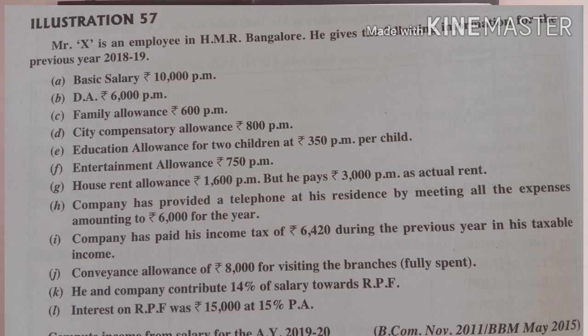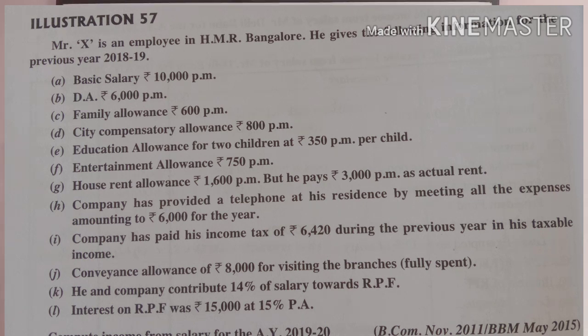2018-19. Basic salary 10,000 per month, DA 6,000 per month, family allowance 600 per month, city compensatory allowance 800 per month, educational allowance for two children at 350 per child, entertainment allowance 750, house rent allowance 1600 per month, but he pays 3000 per month as actual rent.